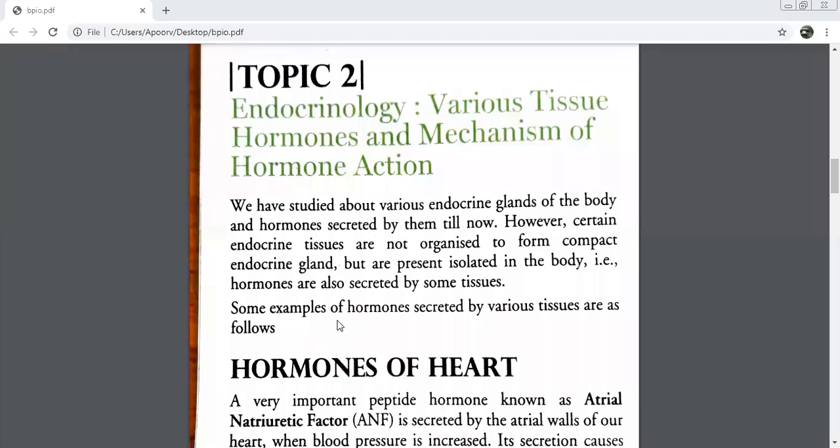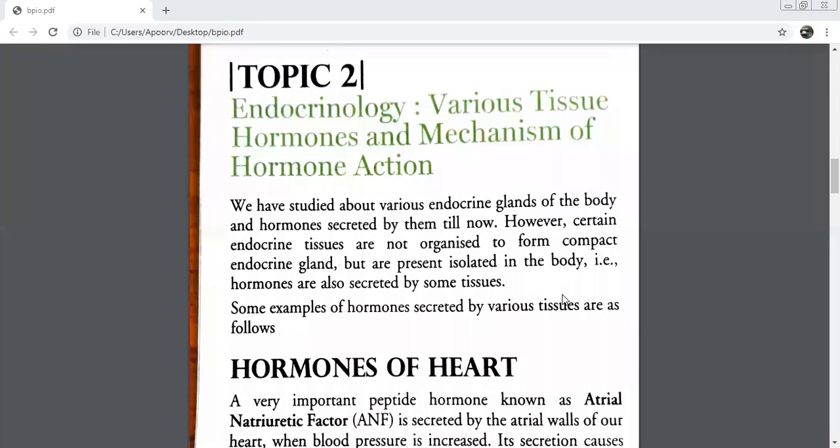So we are going to study about some examples of hormones secreted by various tissues. Did you understand the difference between what we did earlier and what we are going to do now? Anybody? Ma'am, we did glands earlier, but now we are doing hormones which are secreted by tissues. Yes. Earlier we said very good that endocrine tissues come together in a very organized, proper way and they form glands and glands secrete hormones.